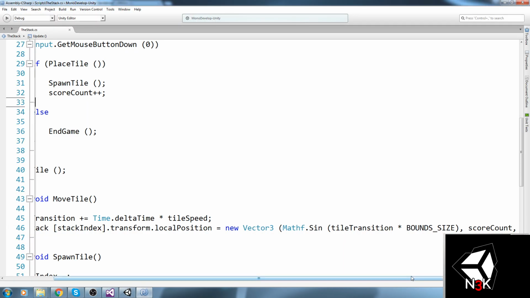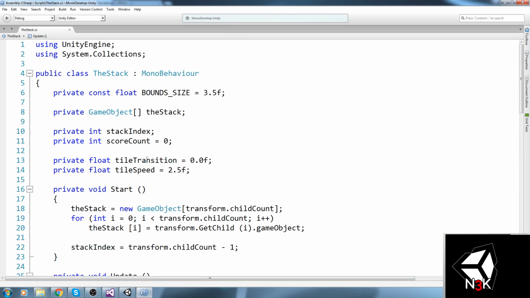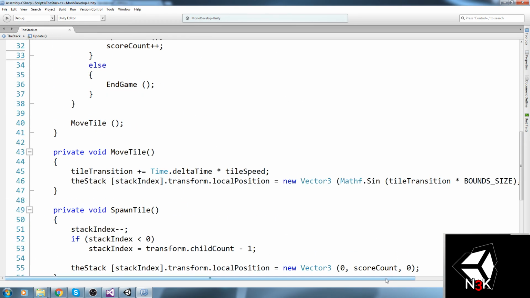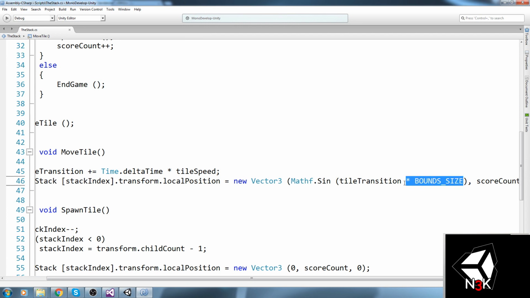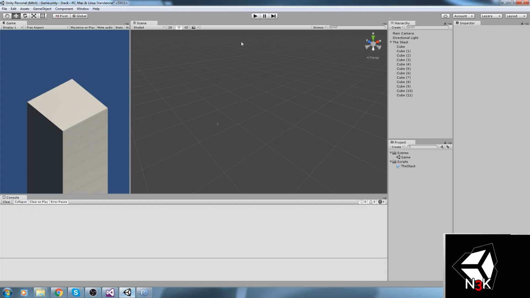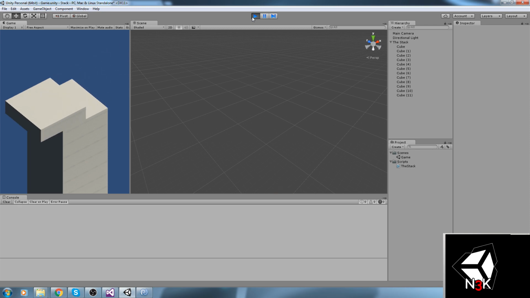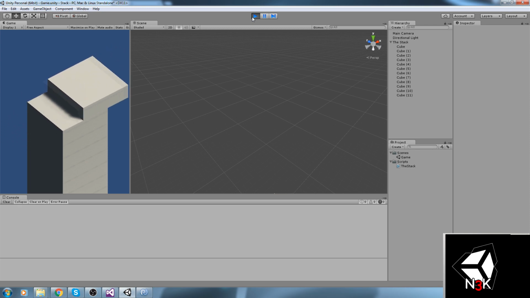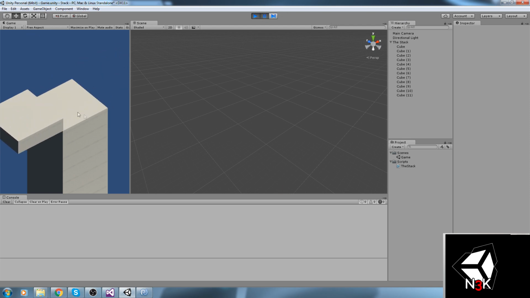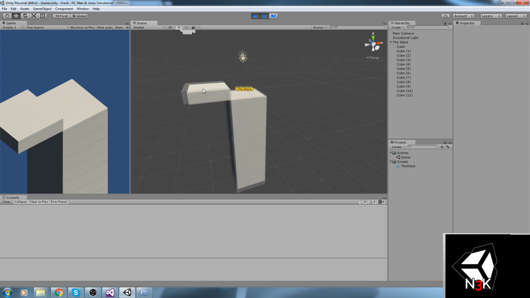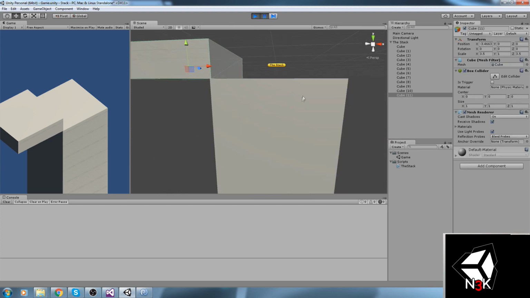So we did times bound size. I think we're actually going to do sin, then tile transition, then times bound size. So this way we get the actual size of the bound, because sin is always going to return something between 1 and -1. So if we do that, we actually get a perfect movement with the bound size. So it actually goes all the way to 3.5.